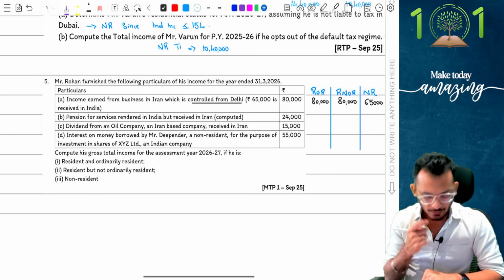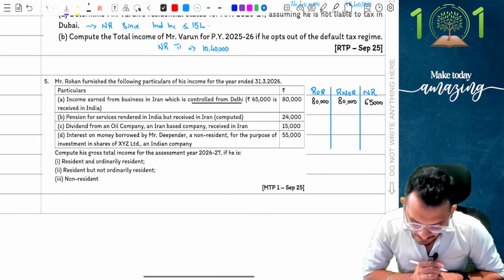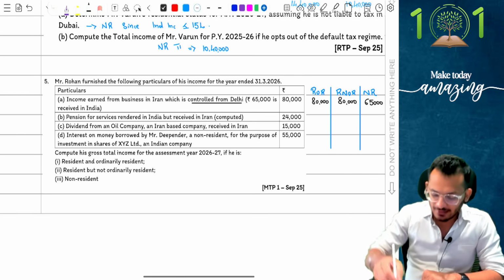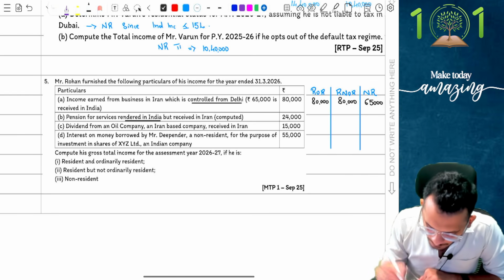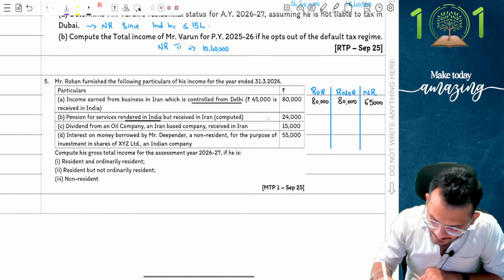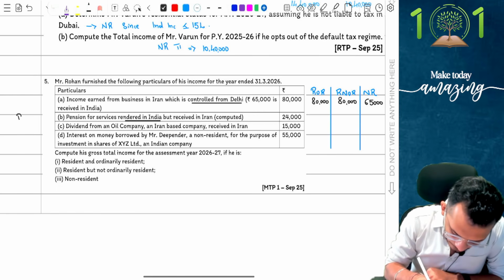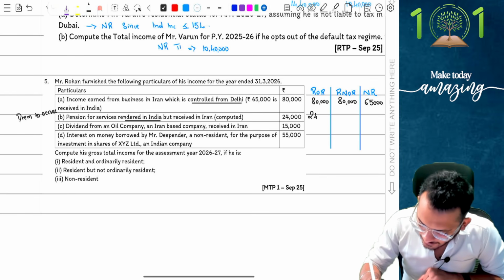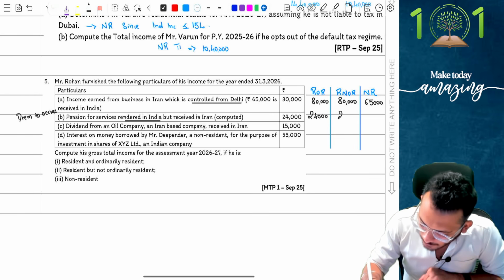Clear enough? Good. Second, pension is received for services rendered in India but received in Iran. People, where did the service happen? The service happened in India. The moment you said service happened in India, it is deemed to accrue or arise in India. Because it is deemed to accrue or arise, I think everyone is going to pay tax on this. So it is 24,000 for all the parties.